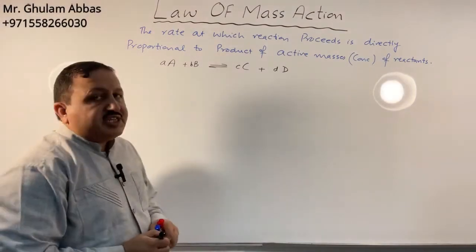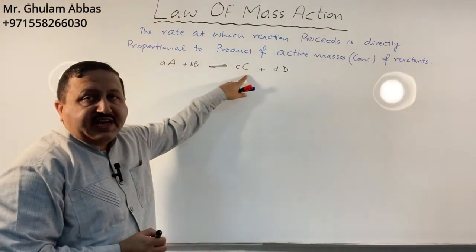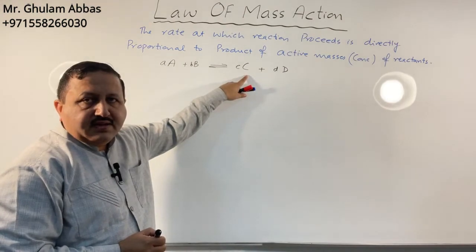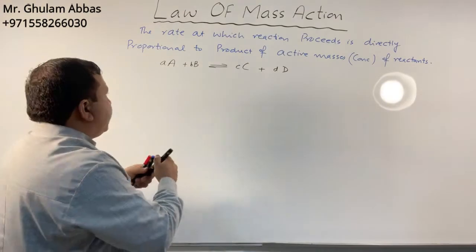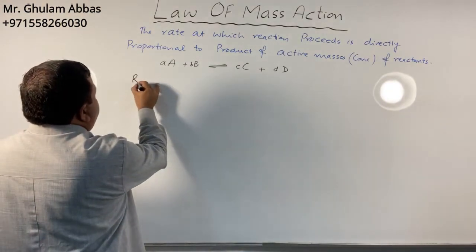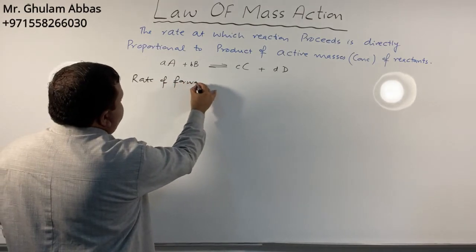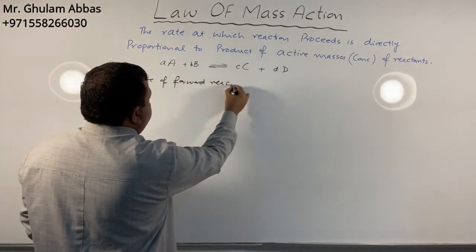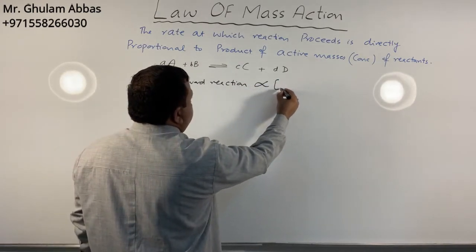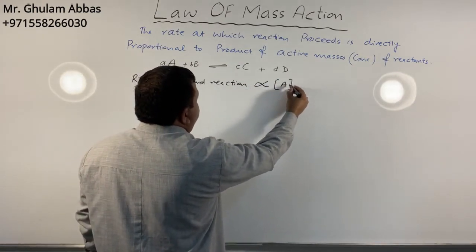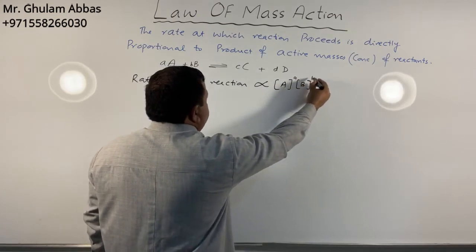According to the law of mass action, when the reaction proceeds in the forward direction, the reactants will be A and B. So I will write the rate of forward reaction is directly proportional to concentration of A power a into concentration of B power b.